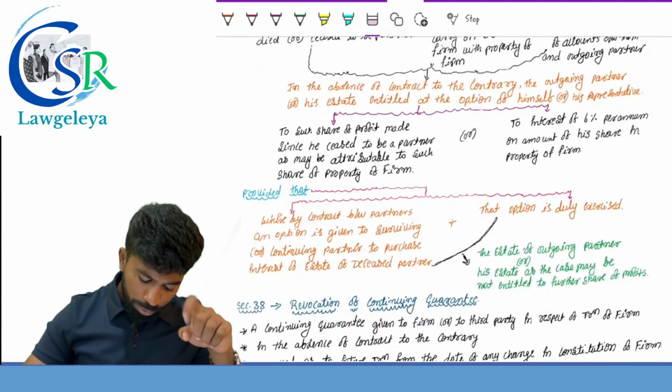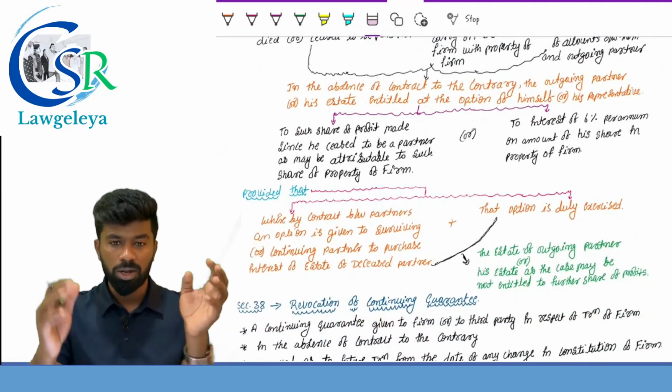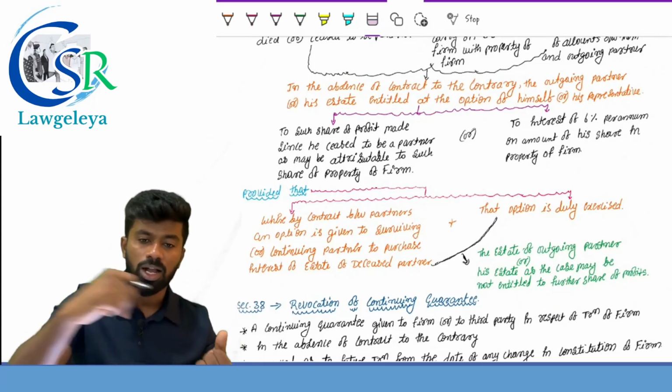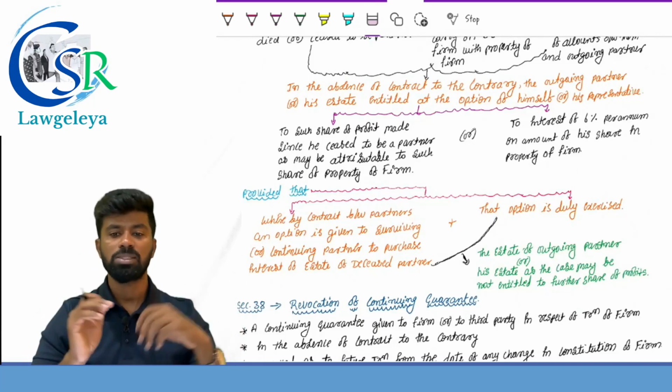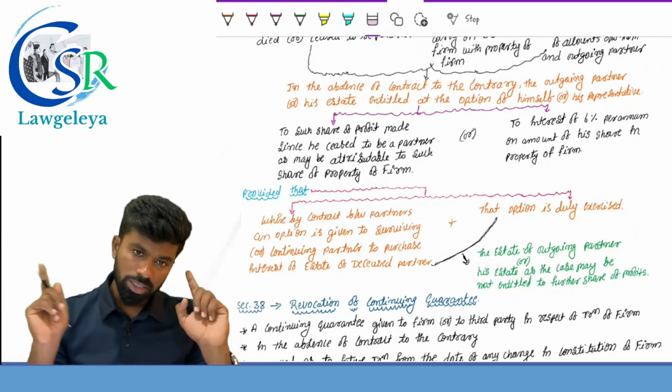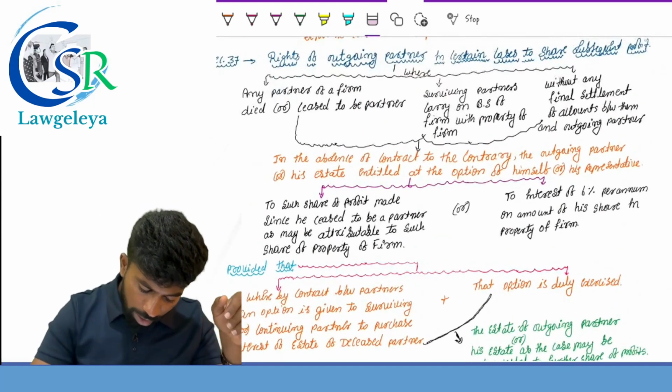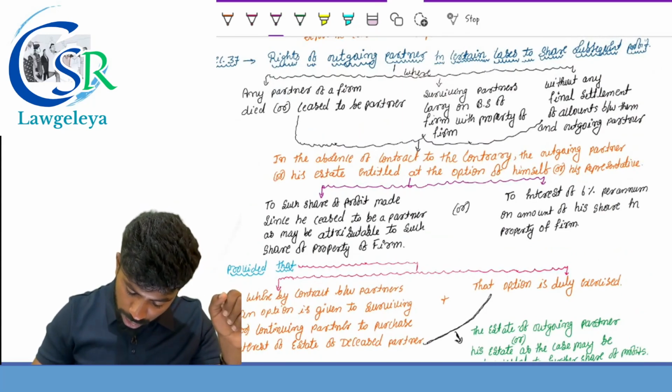And this option is not available to him, whereby a contract between the partners and the outgoing partner, the outgoing partner's share is acquired by the remaining partner and the payment has been done. If payment is not done, then you can still exercise the right of section number 37. Important provisions. I expect the ICA to ask questions based on this.